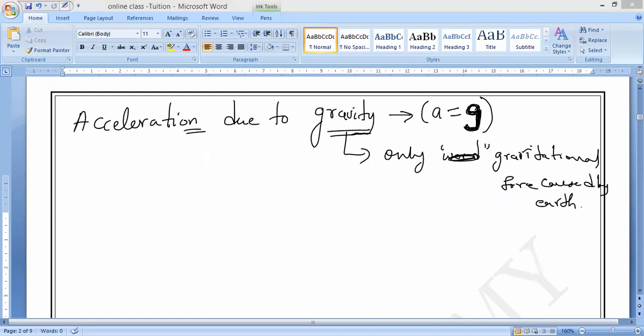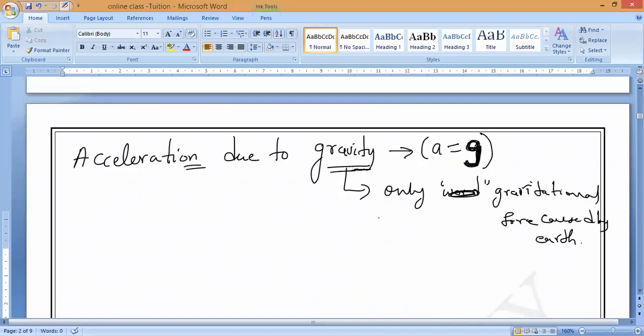As we know, when the body is in free fall, it is independent of the mass of the body. Yes or no? Remember, acceleration due to gravity is caused by the Earth's gravitational force, which is why we represent it with a small g.